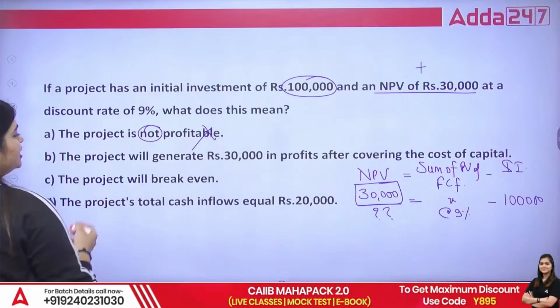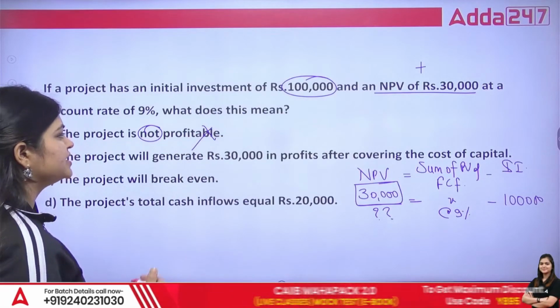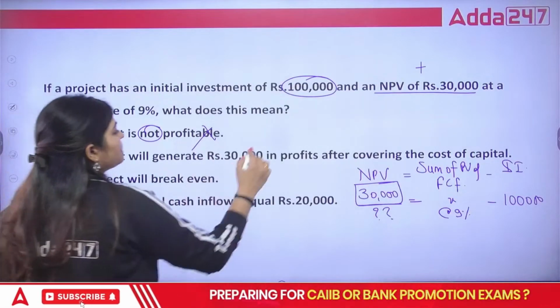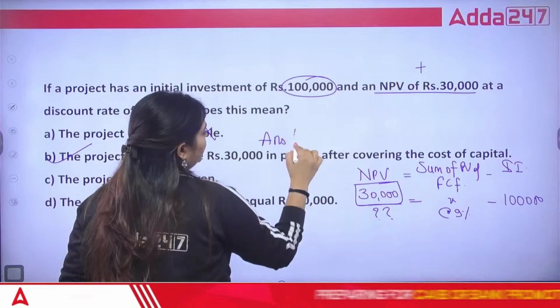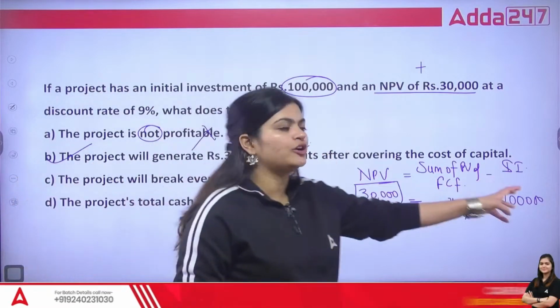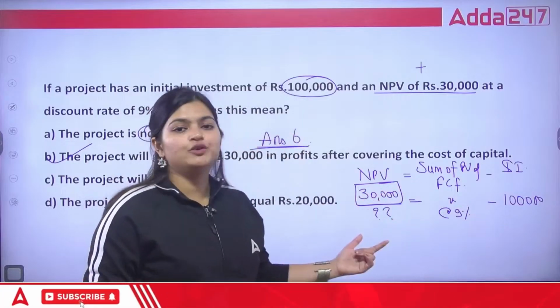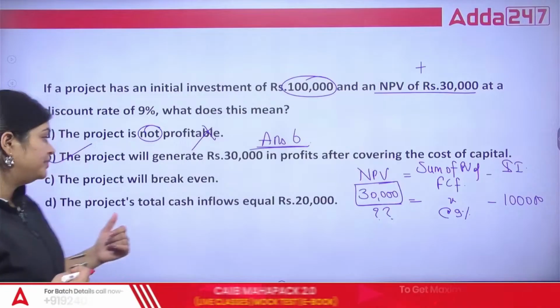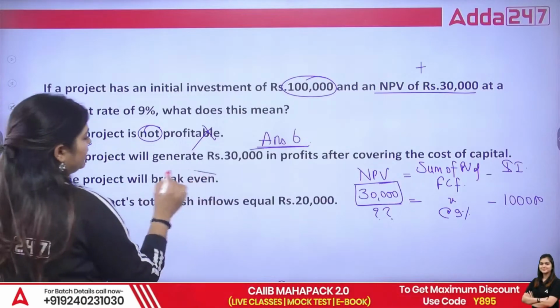Then, the project will generate 30,000 in profits after covering the cost of capital. This is your correct answer, B. As you can see here, after covering your initial cost of 1 lakh, the project will give you 30,000. So the correct answer is B. Again, C is your break-even point.